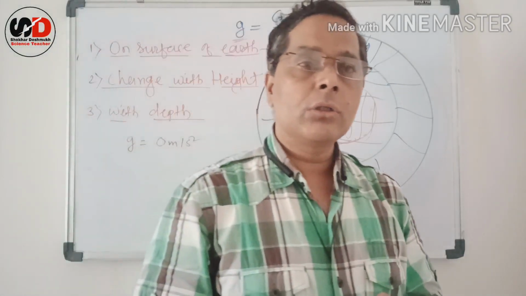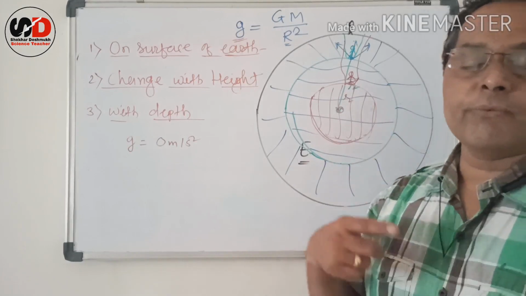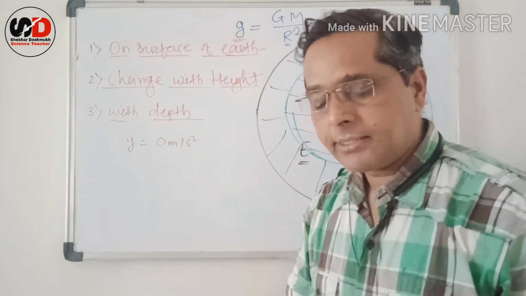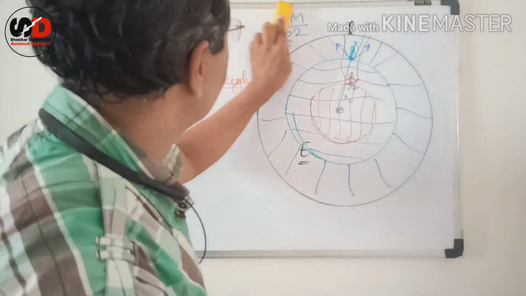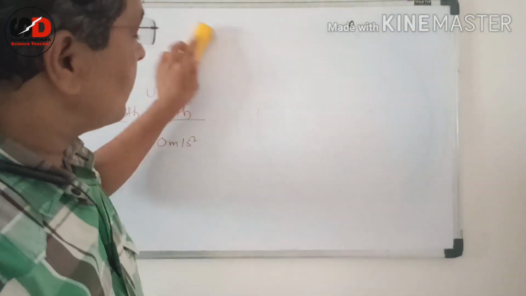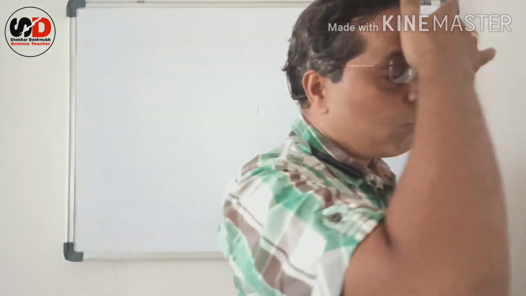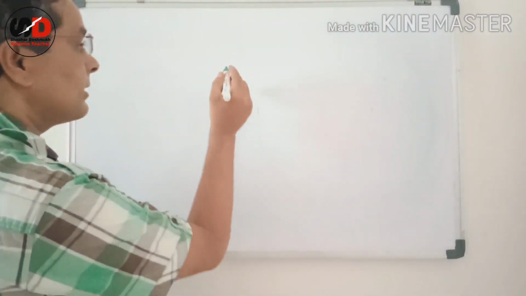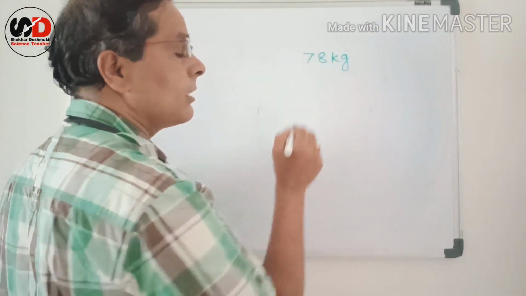So this is about gravitational acceleration and the variation in the value of g with respect to all these points. Friends, one more point I want to discuss here. There is a little bit of confusion about weight. If I ask you, what is your weight, or if you ask me, what is my weight, I say it is 78 kg.